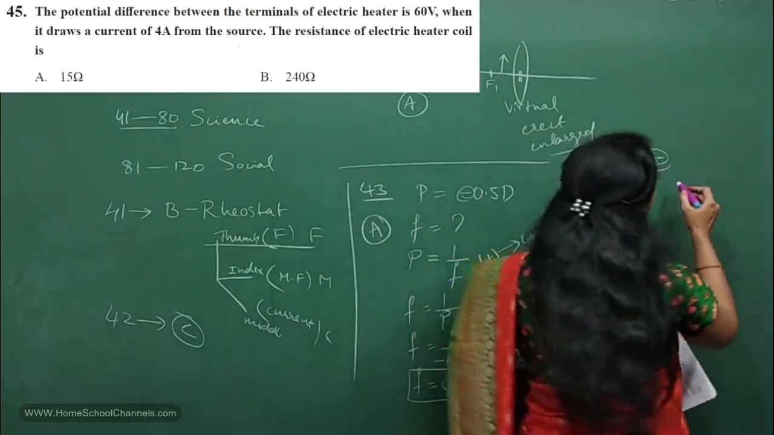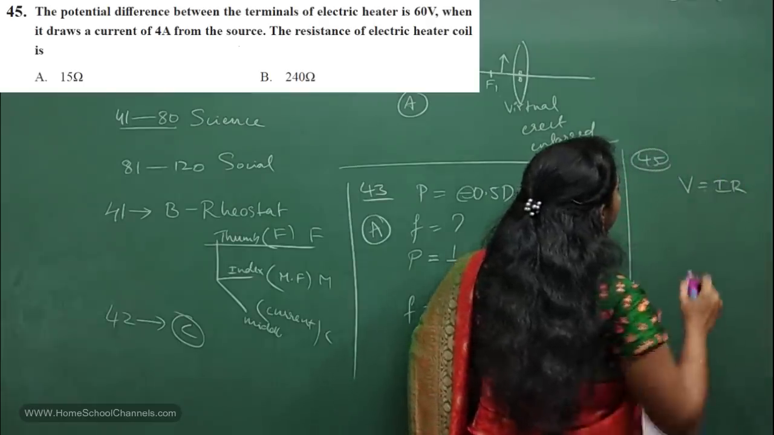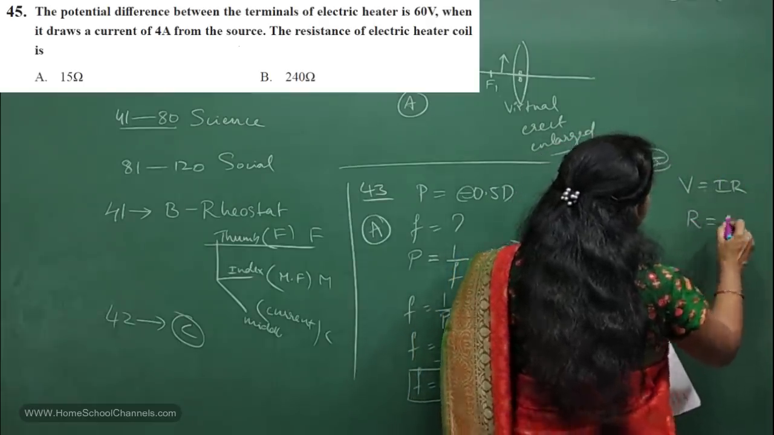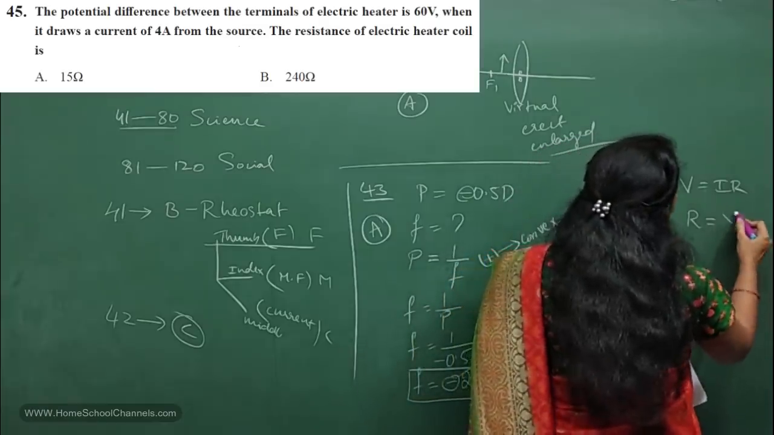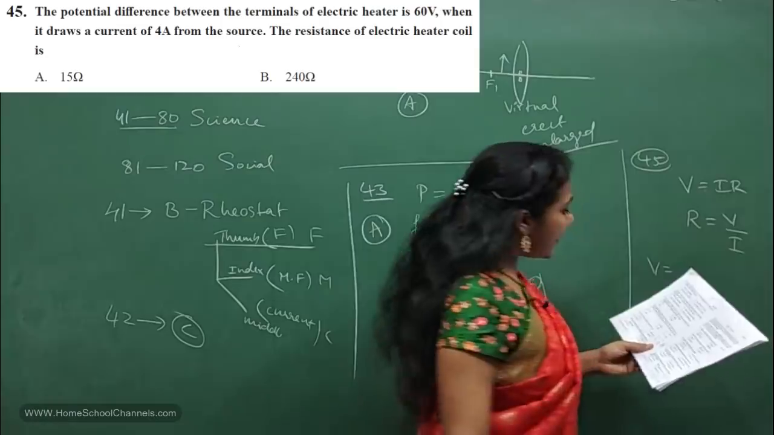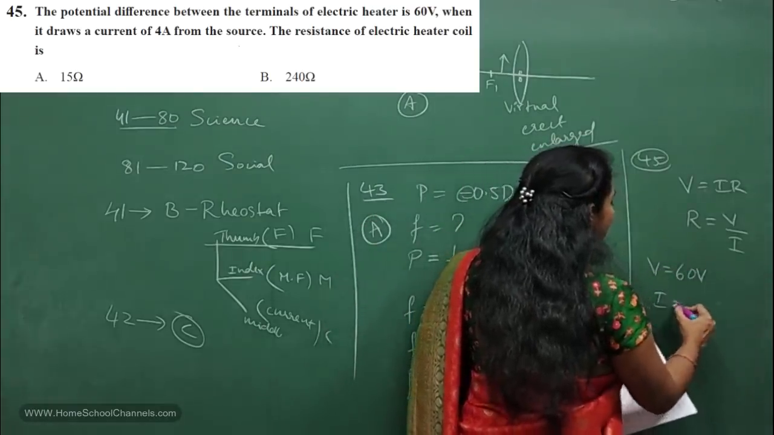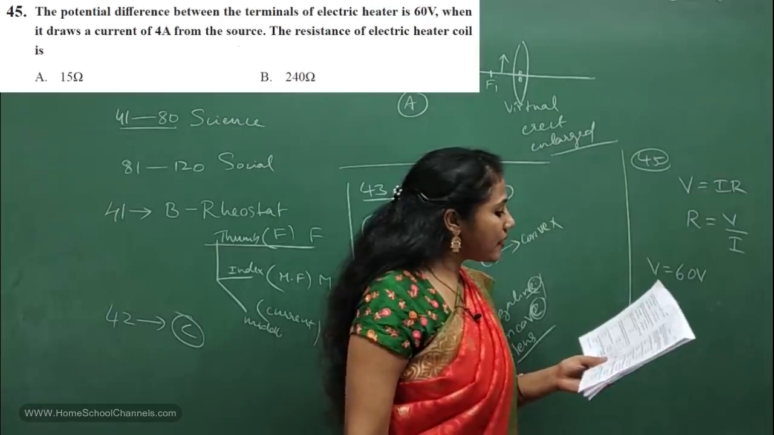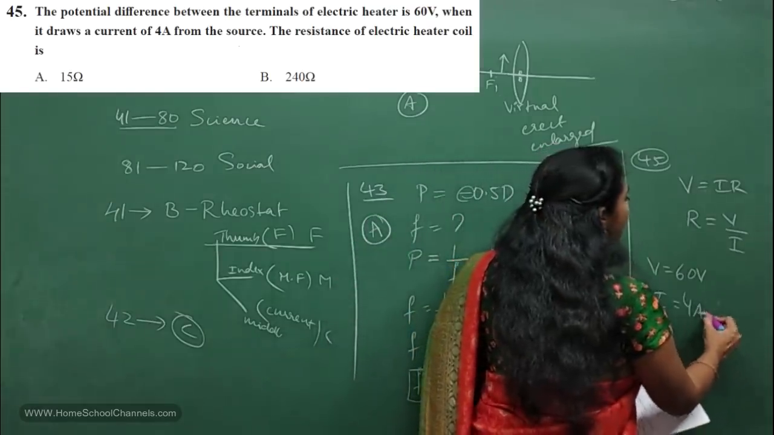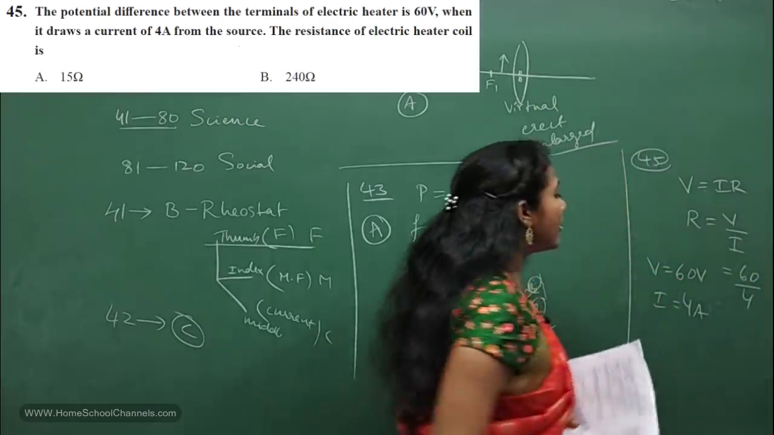So what is our Ohm's law? V is equal to I into R, right? So here resistance they are asking. So R is equal to V by I, right? So how much is the V they have given? Voltage is 60 volts and current I is equal to how many amperes? It is 4 amperes. So substitute here 60 divided by 4, isn't it?